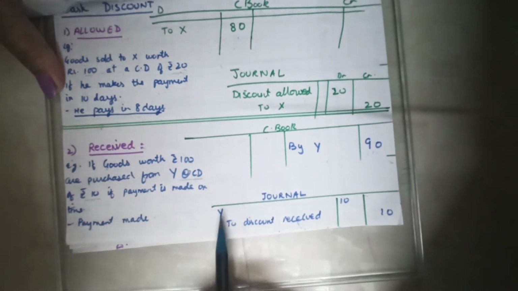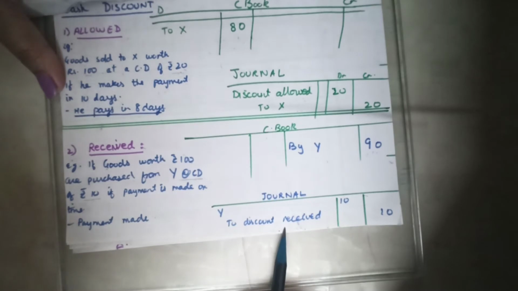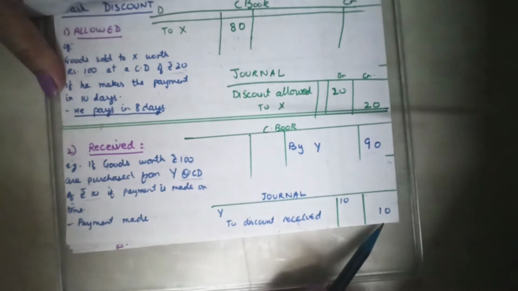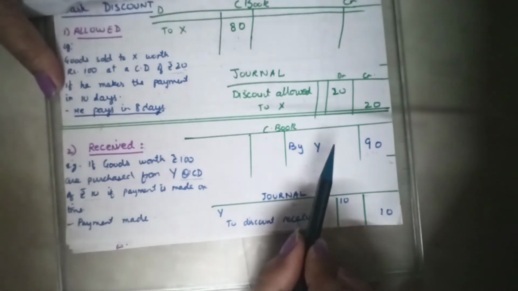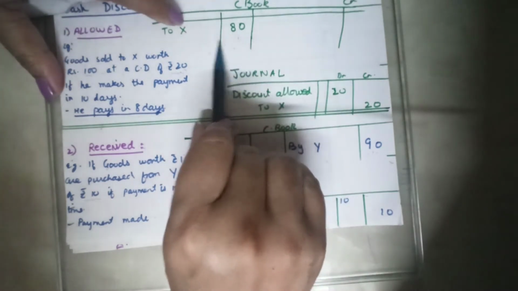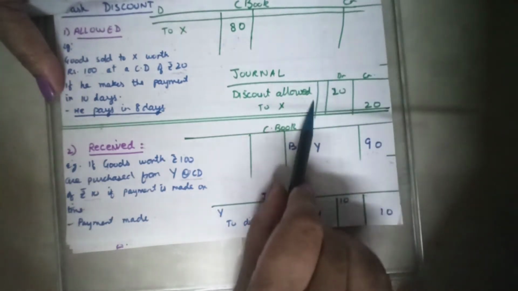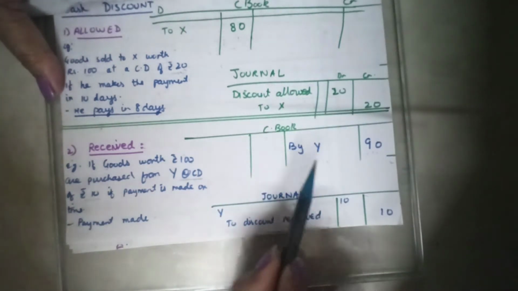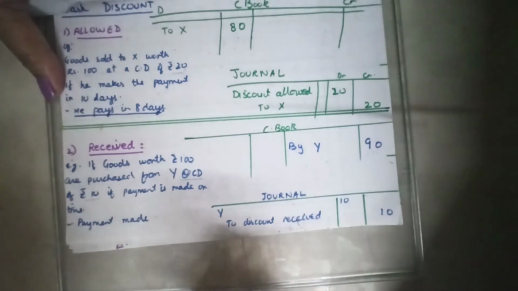In the journal entry, we will make one small journal entry for only the discount. Why? To discount received. Discount received, remember, is an income, so it will always be credited, 10 rupees. The journal entry is made, and the entry of discount is done in the cash book. The amount of discount allowed goes on the debit side and the amount of discount received on the credit side. And the net amount of discount will always come in a journal entry followed by the cash book. Are we clear, girls, with the discount? Okay, we proceed with one more question after this.